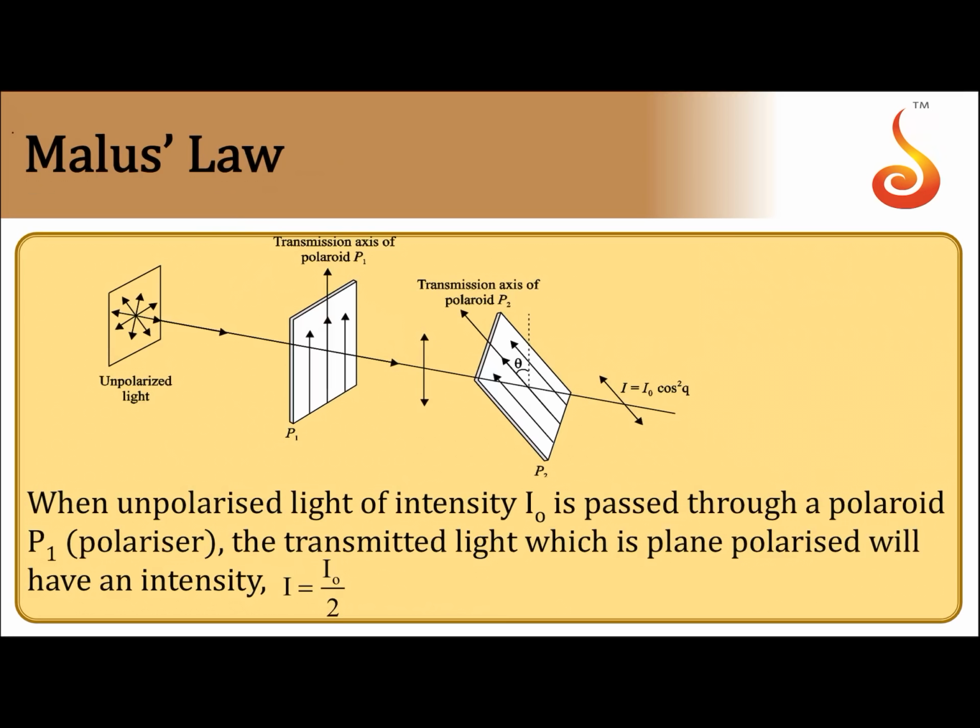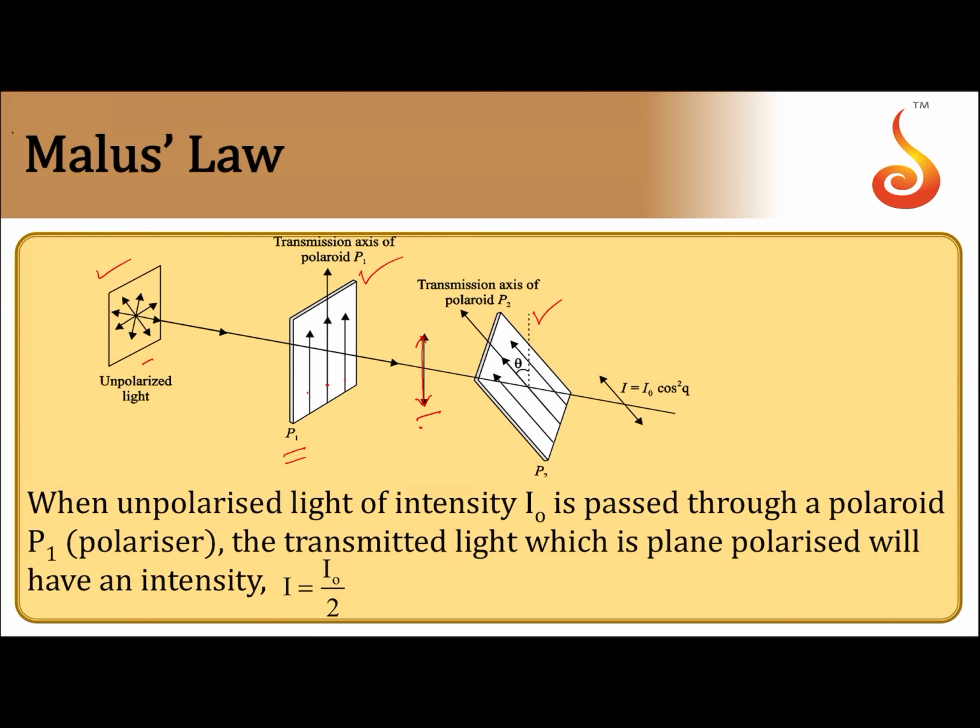Now coming to the next concept, that is Malus law. So now let us say there is unpolarized light. There is one polaroid here and there is another polaroid here. When unpolarized light is passed through the polaroid, these arrows here represent the direction of pass axis or transmission axis. Then only the vibrations which are parallel to the transmission axis are allowed to pass through. So what we get is polarized light.